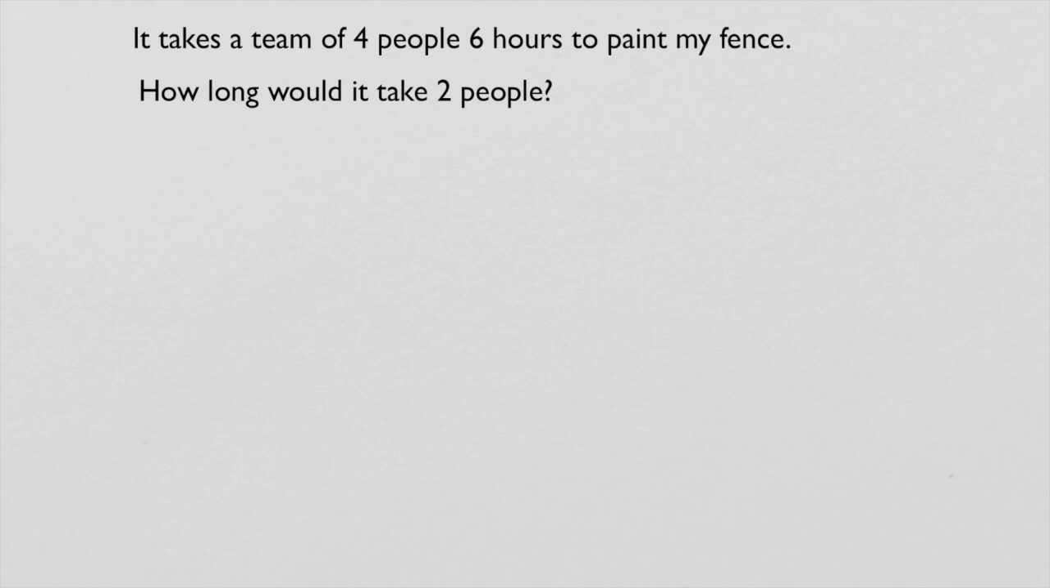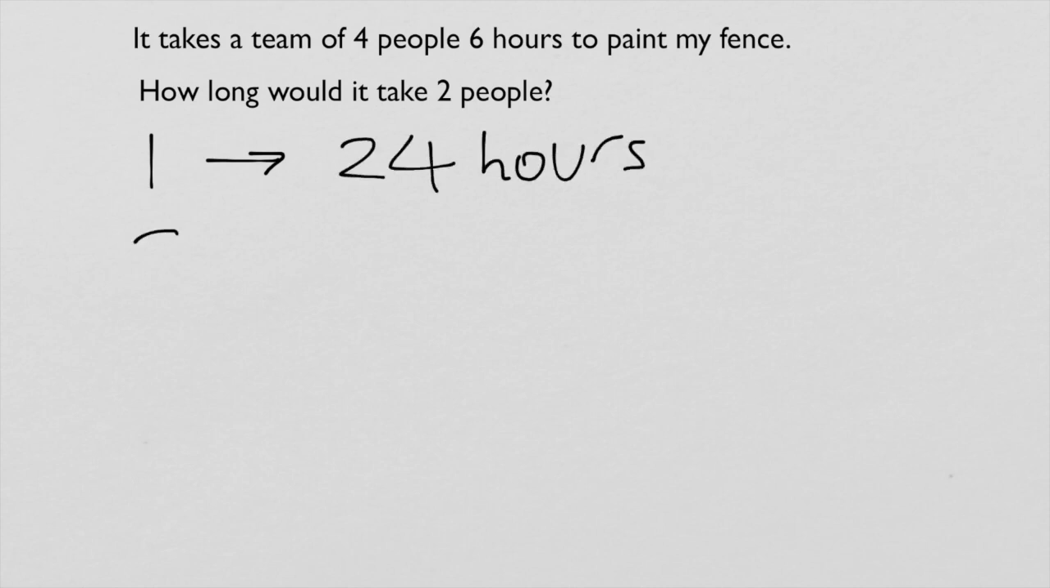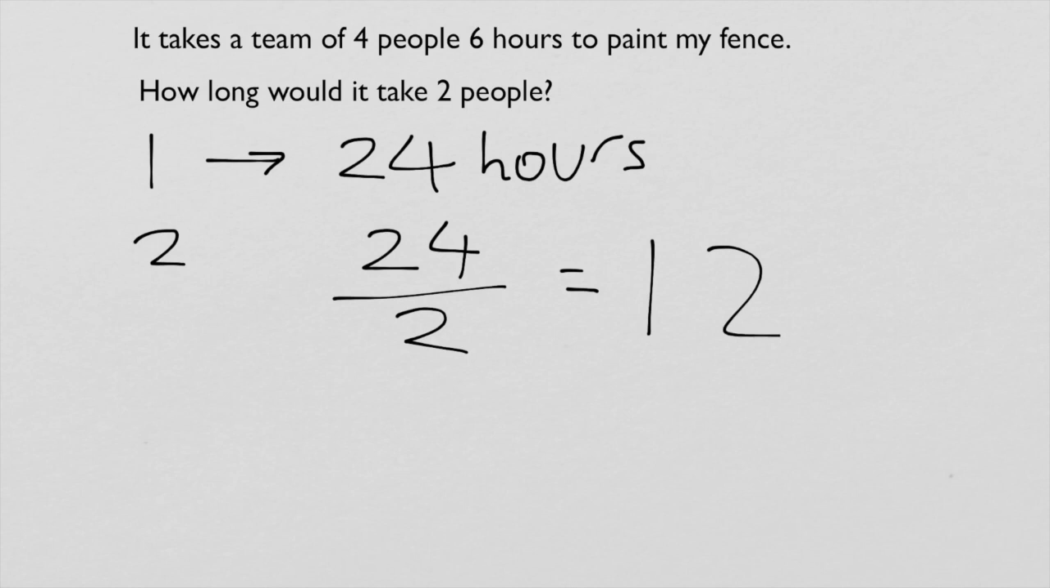Okay, so we have less people, so we'd expect there to be a longer time for the fence. And if we go back to our one person took 24 hours, then if there are 2 people, it's going to take half as long. So 24 divided by 2 equals 12. So 2 people would take 12 hours to paint the fence.